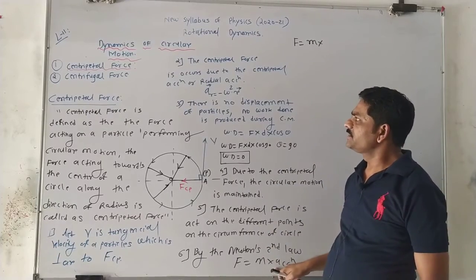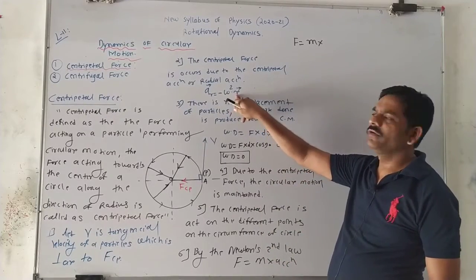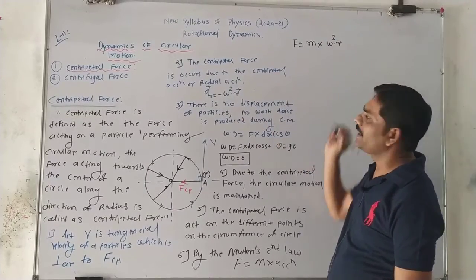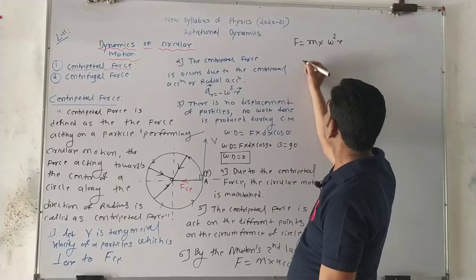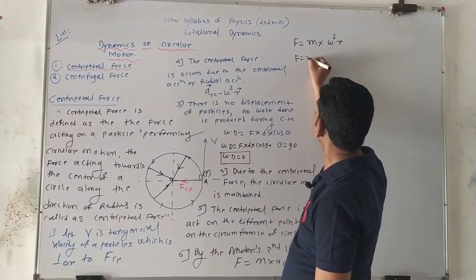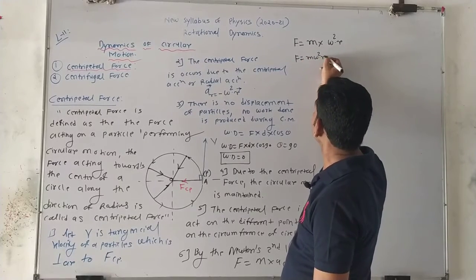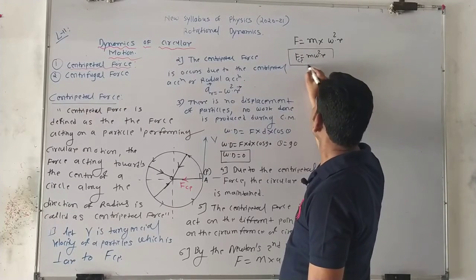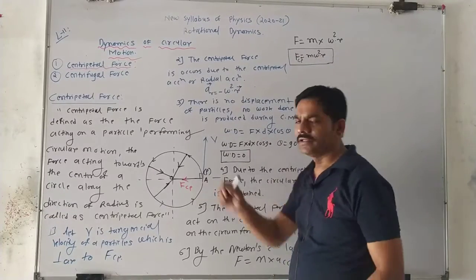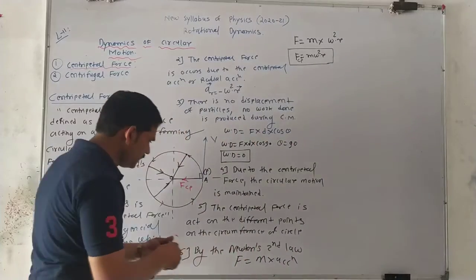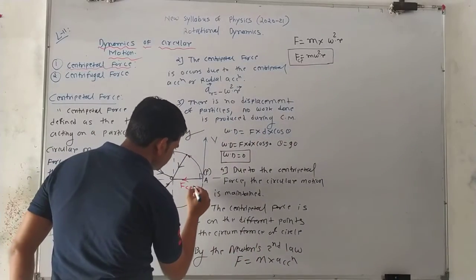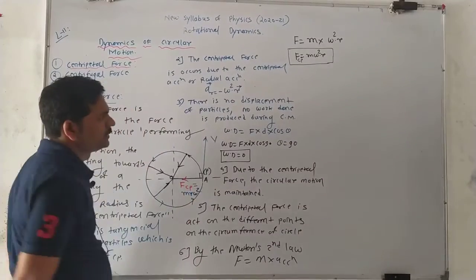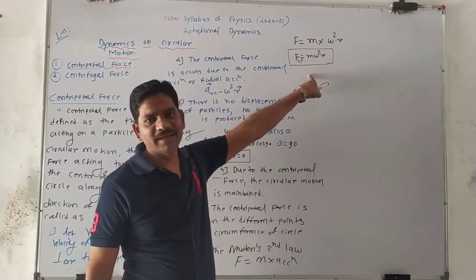So how much acceleration will be there? Omega square into r. So omega square into r is the acceleration. So the formula is F is equal to m omega square r. This much centripetal force is acting here. What is the formula for F CP? F CP is m r omega square. This is the magnitude.